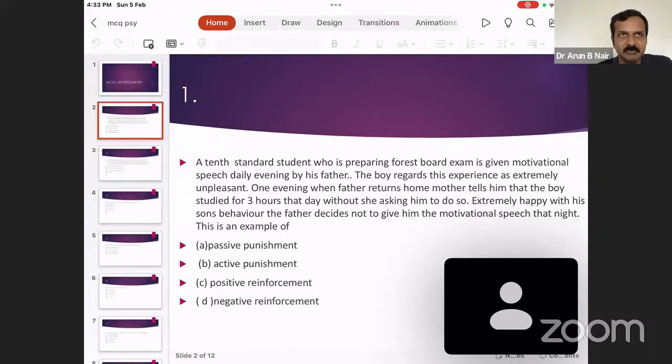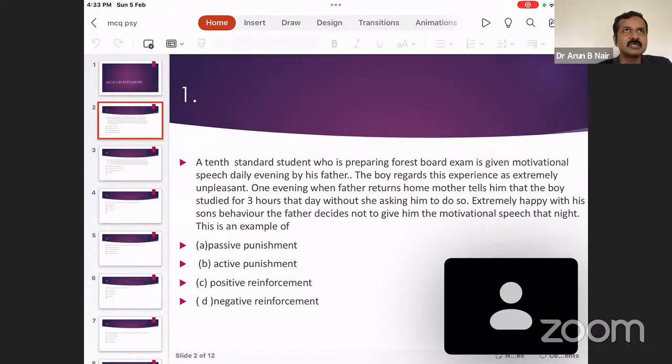The reason for that is that the sound of the bell ringing was already paired with the image of the meat being distributed in the mind of the dog. And so just when the bell sound was heard, the dog anticipated the arrival of the meat and salivated in anticipation. So this is classical conditioning. So we have got an unconditioned stimulus and a conditioned stimulus. Unconditioned stimulus is presentation of the meat and the response to it is salivation.